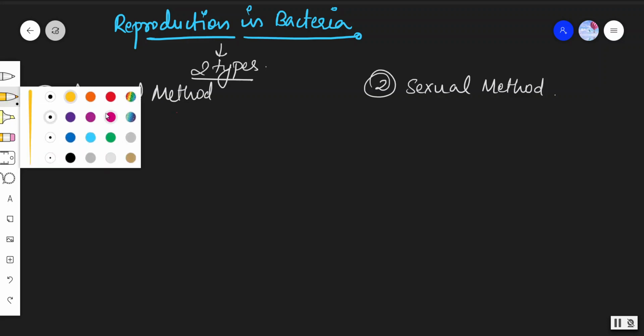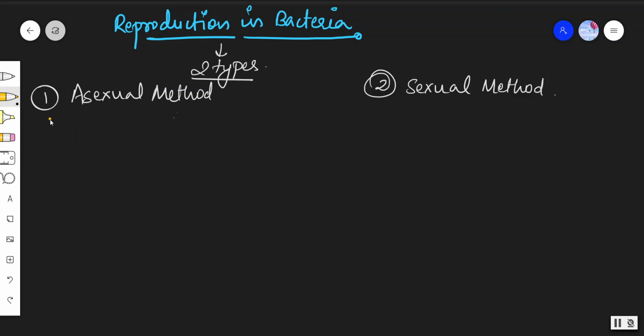Here we have the asexual mode of reproduction, and it means the gametes are not involved here. Gametes are like female and male gametes. So in asexual reproduction the gametes are not involved, whereas in sexual reproduction the gametes are involved. This is also of three types.